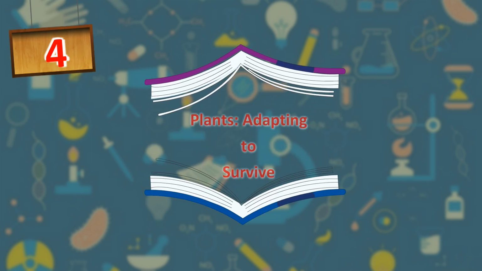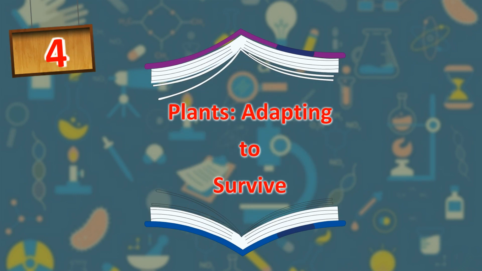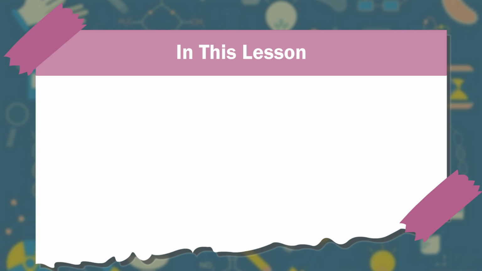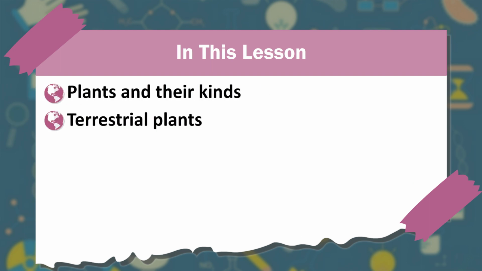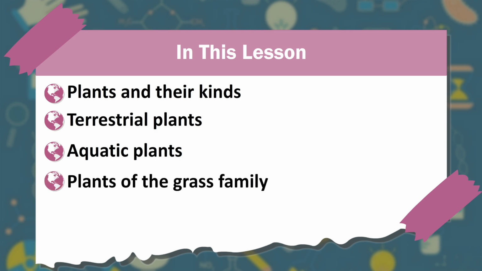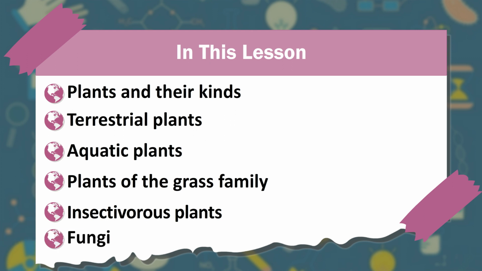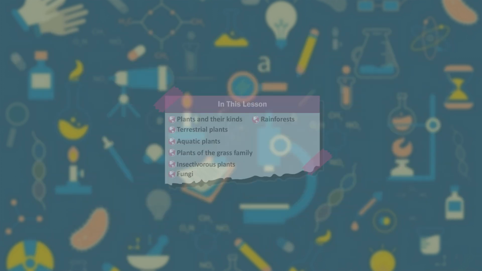Chapter 4. Plants, Adapting to Survive. In this lesson: plants and their kinds, terrestrial plants, aquatic plants, plants of the grass family, insectivorous plants, fungi, rainforests.